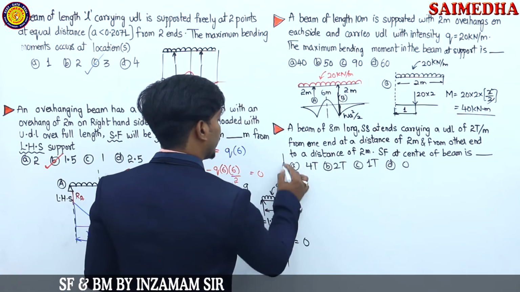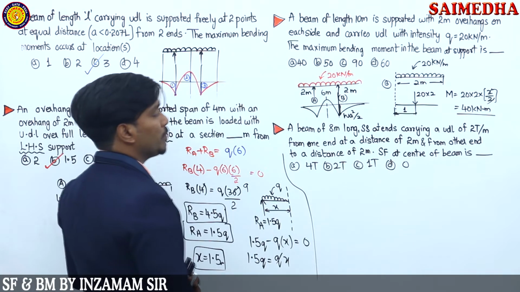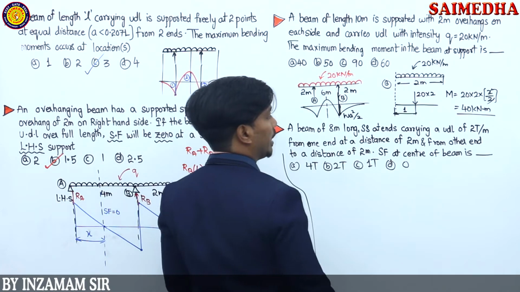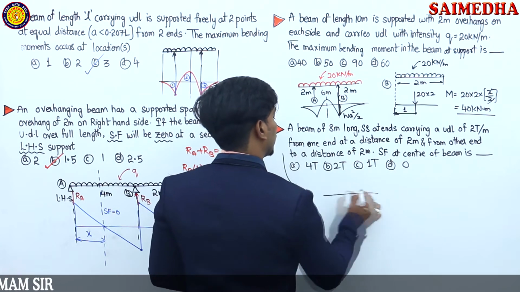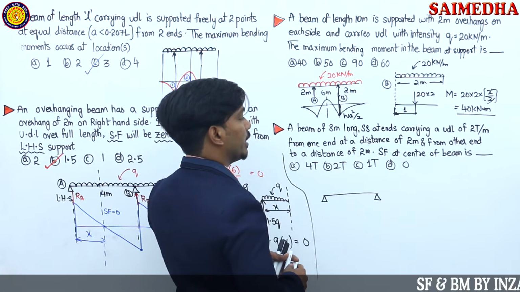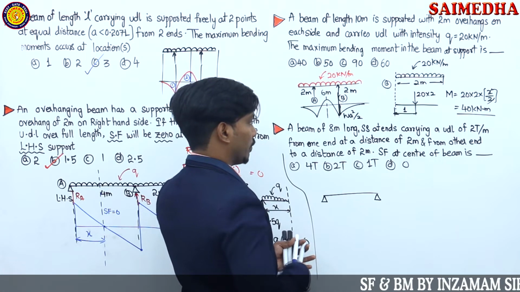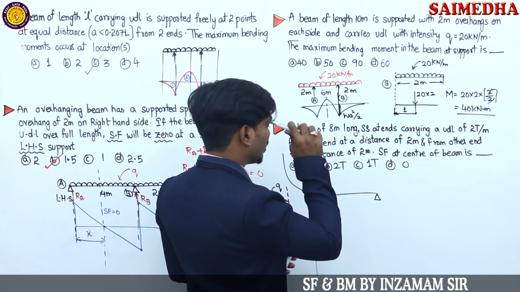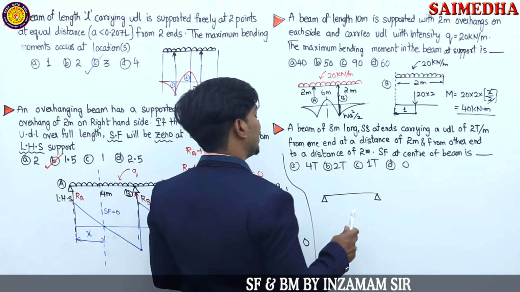What is the next question given? Very simple question, it is similar manner. A beam of 8 meter long simply supported at the ends carries a UDL of 2 ton. Carries a UDL of what guys? 2 ton per meter from one end at a distance of 2 meter. At a distance of 2 meter from other end at a distance of what, 2 meter. Okay. Totally it is 8 meter.